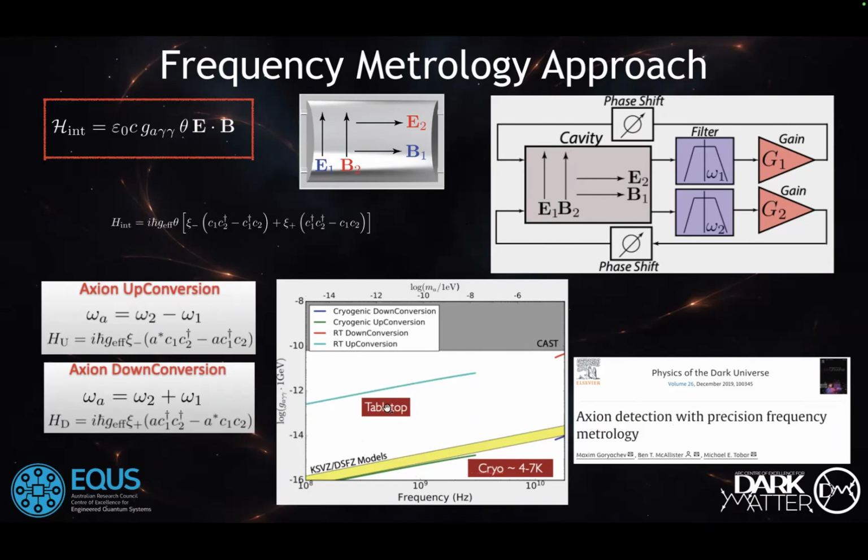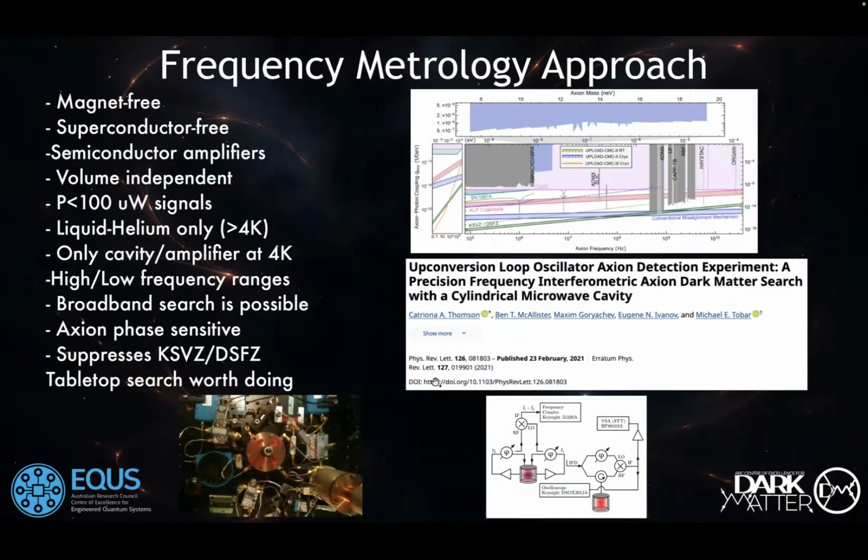And since we are not fighting the thermal noise, we can potentially put bounds even in a tabletop room temperature experiment. And with cryogenics, 4 to 7 Kelvin, we can do even better. So this was our original prediction, and this was our first realization.